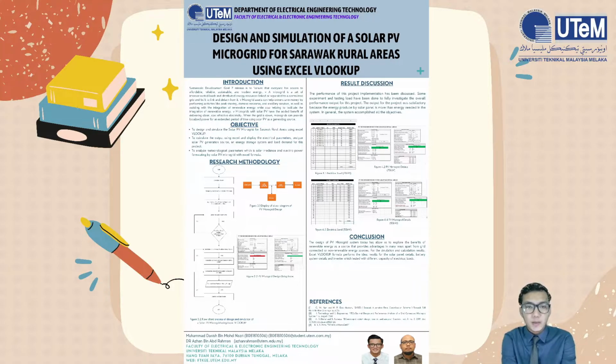Firstly, the performance of this project implementation has been discussed. Some experiments and testing loads have been done to fully investigate the overall performance output for this project. The output for the project was satisfactory because the energy produced by the solar panel is more than the energy needed in the system. In general, the system accomplished all the objectives.